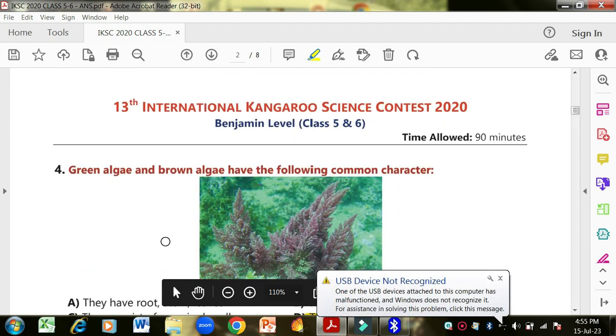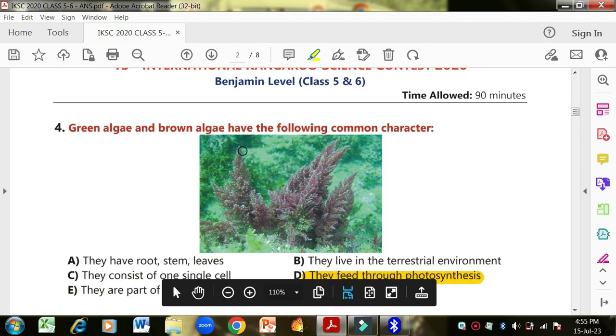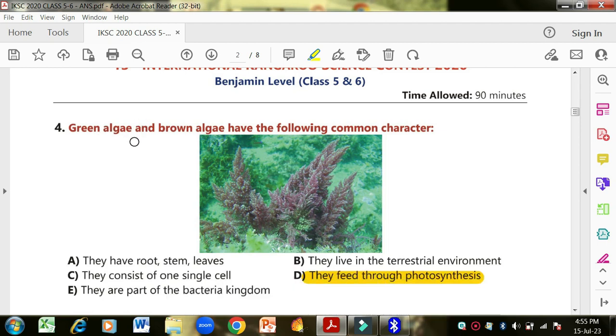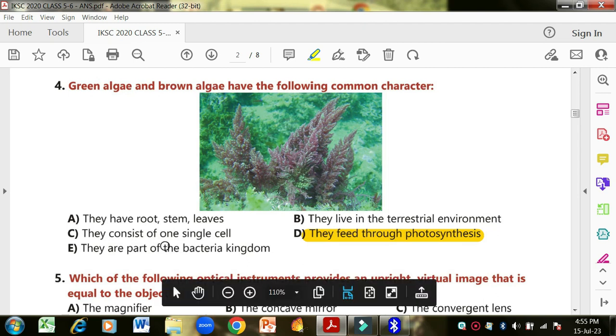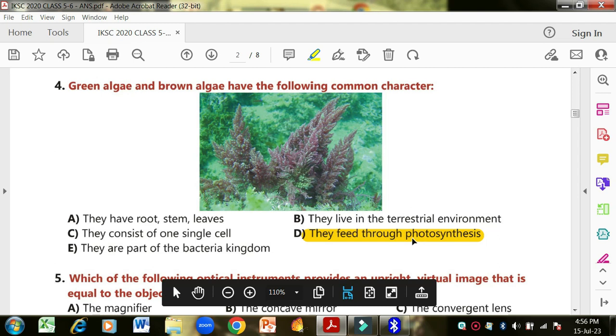Okay, number 4: green algae and brown algae have the following common character. What is the common character between algae? Both algae have root, stem, leaves. They consist of one cell. They are part of the bacteria kingdom. They live in the terrestrial environment. They feed through photosynthesis. This is the correct option. Green algae and brown algae are both just like plants. They produce their own food, and the process with which they produce their own food is called photosynthesis. So option D is correct.